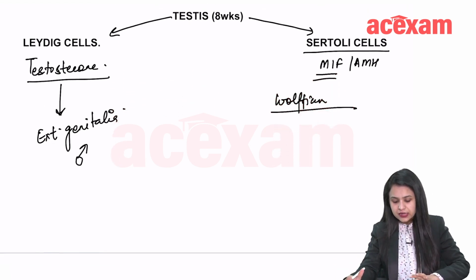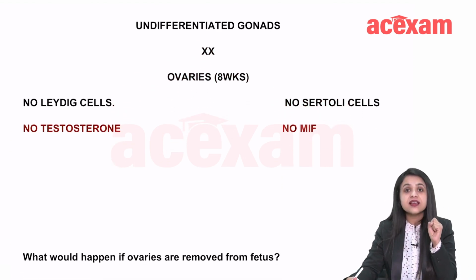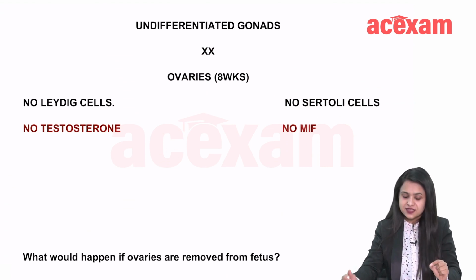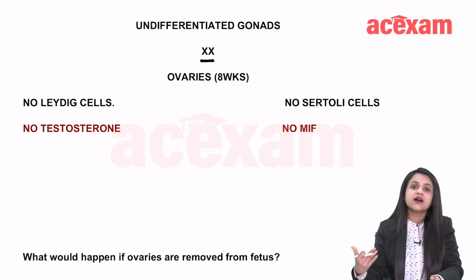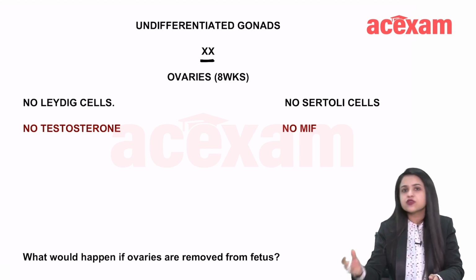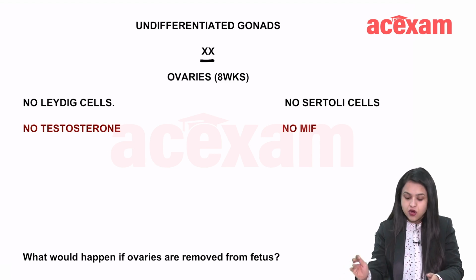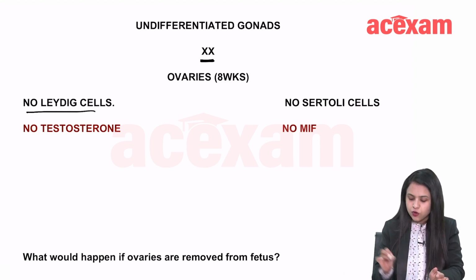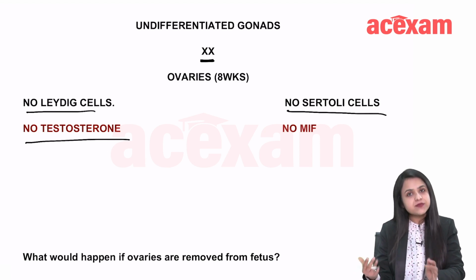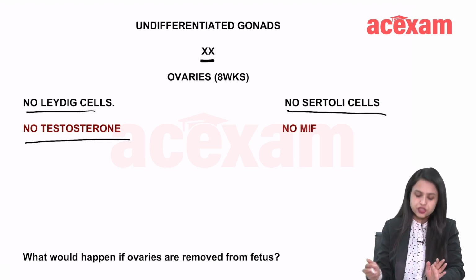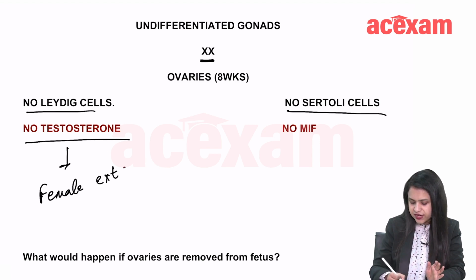In contrast to that, if the gonad does not receive that signal, if the Y chromosome is absent, as in XX chromosome, a genotypically female fetus, there is no trigger. The gonad then develops into ovaries. Ovaries do not have Leydig cells. Ovaries do not have Sertoli cells. So there is no testosterone. In absence of testosterone, there is no masculinization of genitalia, and thus the external genitalia of female is formed.